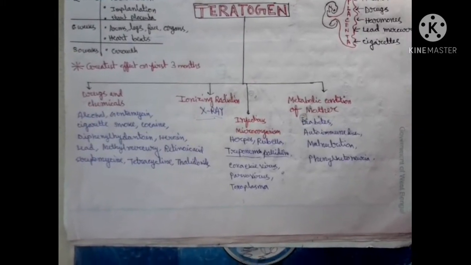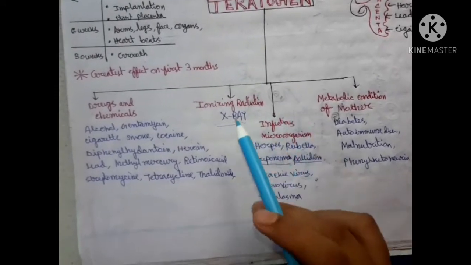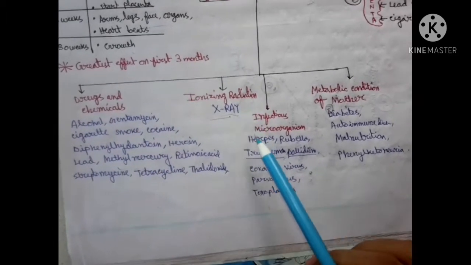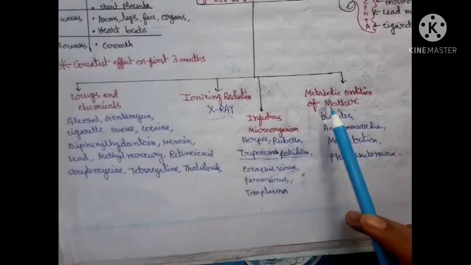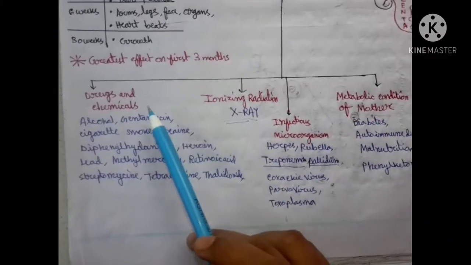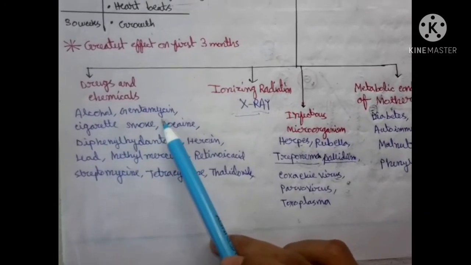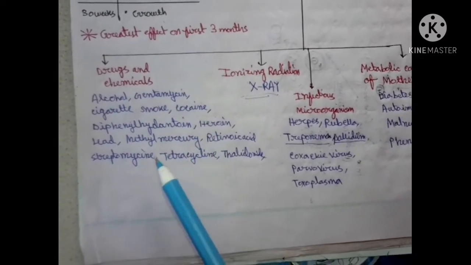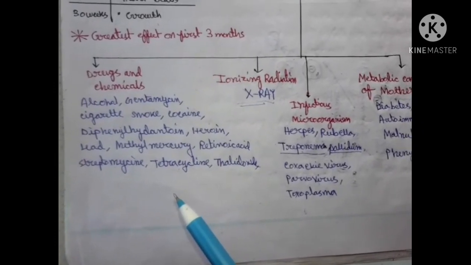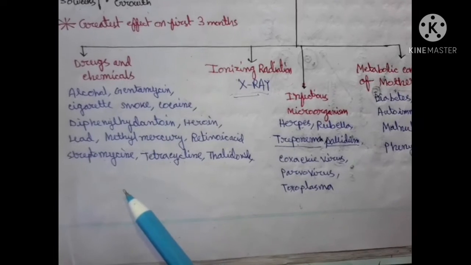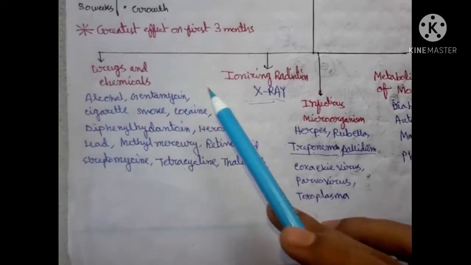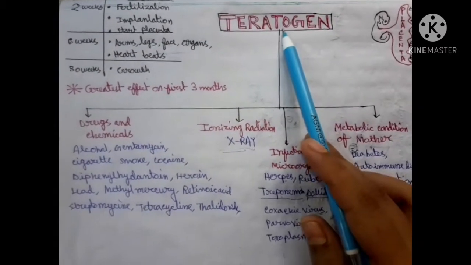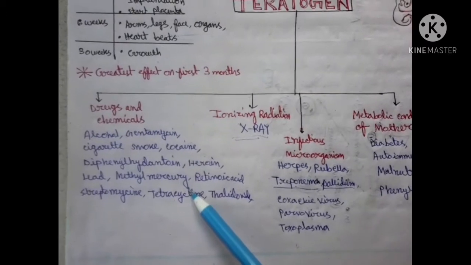See the classification of the teratogen. Teratogens are classified into four categories: drugs and chemicals, ionizing radiation, infectious microorganisms, and metabolic conditions of the mother. Drugs and chemicals are alcohol, gentamicin, cigarette smoke, cocaine, heroin, lead, methyl mercury, and even many antibiotics like streptomycin and tetracycline. All these are very toxic and are teratogens because they create defects in the embryo.